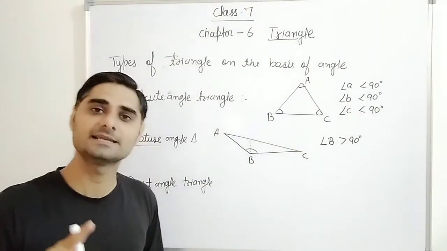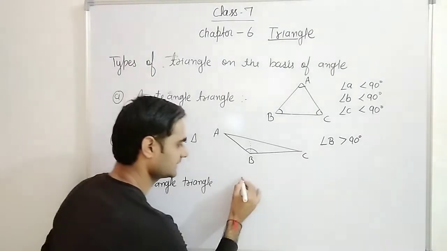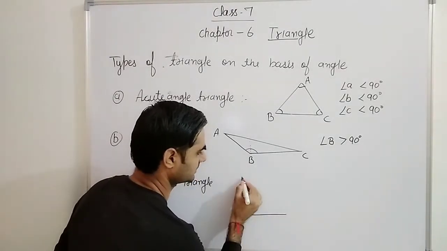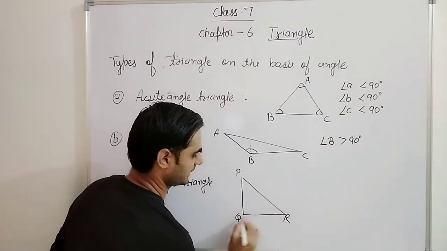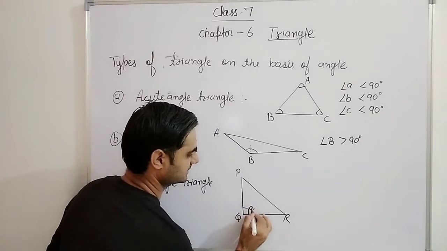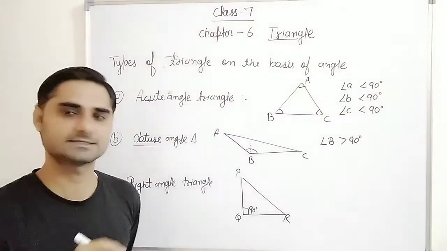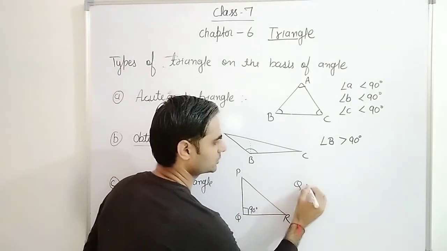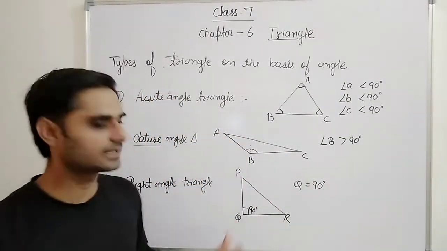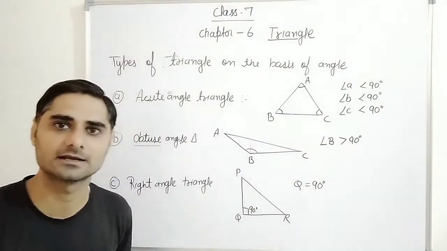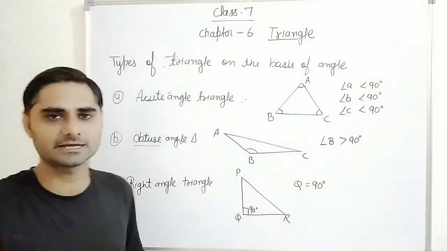Whose one angle is 90 degrees. Look, this one: this is P, Q, and R, and this one is 90 degrees. So one angle is 90 degrees. Here angle Q is equal to 90 degrees. So this is your right angle triangle. Means one angle is a right angle, that is called a right angle triangle.